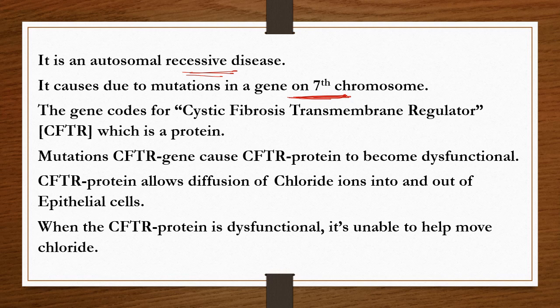The gene present on the 7th chromosome codes for a protein called cystic fibrosis transmembrane regulator, CFTR. So the gene codes for this protein, the CFTR protein.